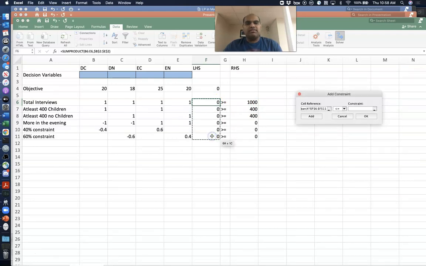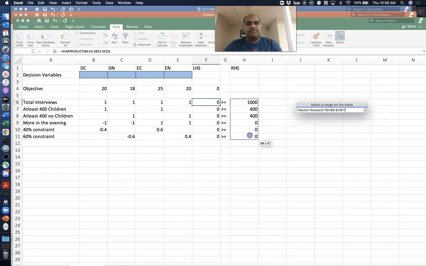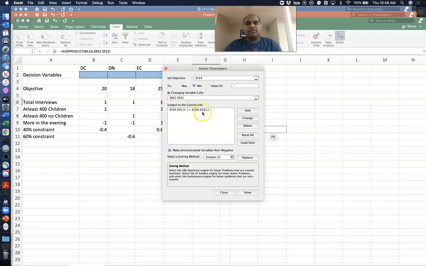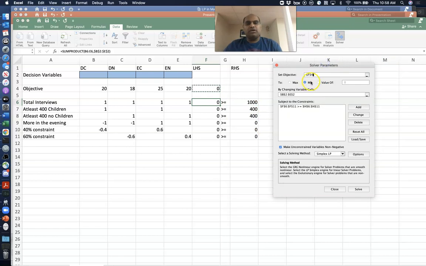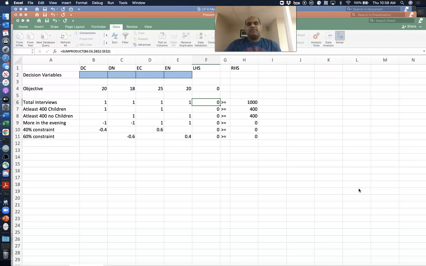All the left hand sides have to be greater than or equal to all the right hand sides, going from F6 to F11, greater than or equal to H6 to H11, and the objective is in F4. Your objective is to minimize total cost. So I'm just going to solve. This should give us an answer.